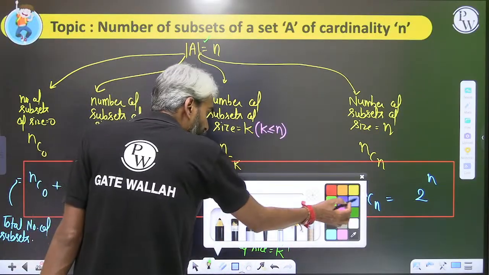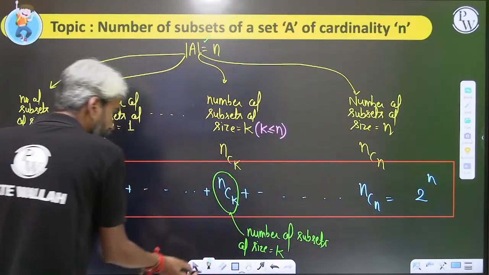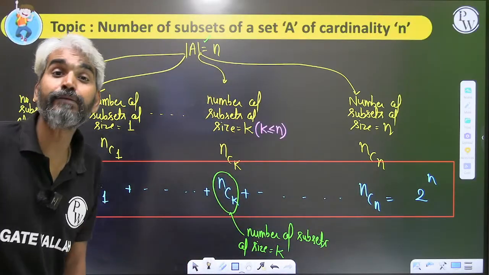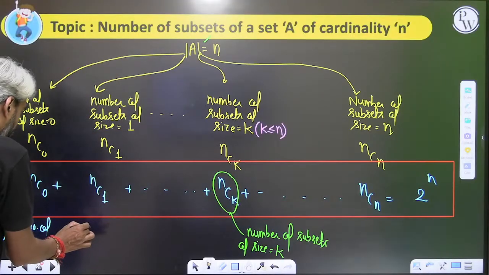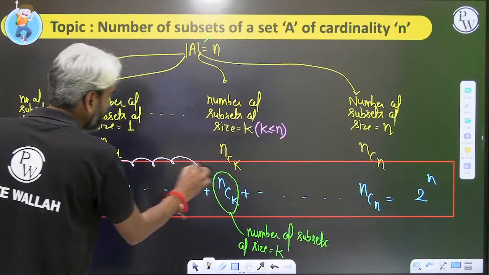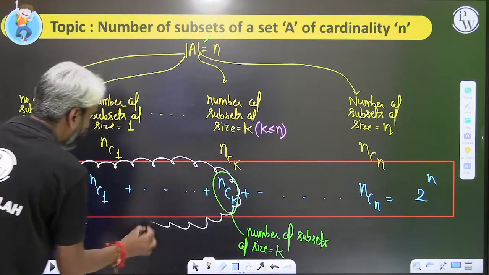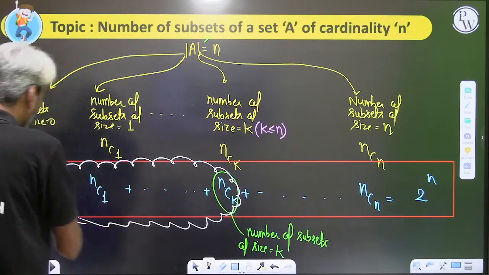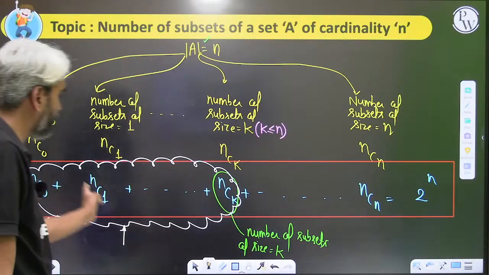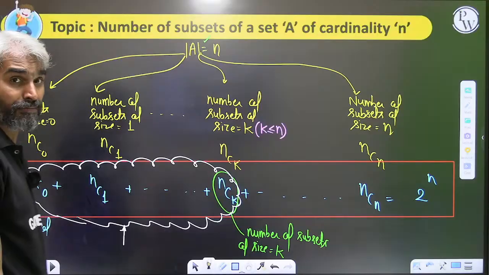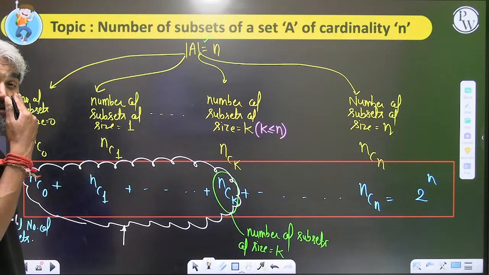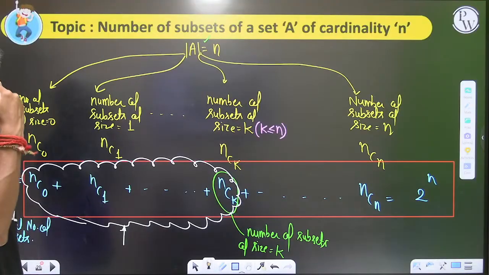What will be the number of subsets of size at most k? In at most k, the size of the subset may be 0, may be 1, may be 2, and up to k. So if you add the first k plus 1 terms, NC0, NC1 up to NCk, the summation of the first k plus 1 terms will be nothing but the number of subsets of size at most k.